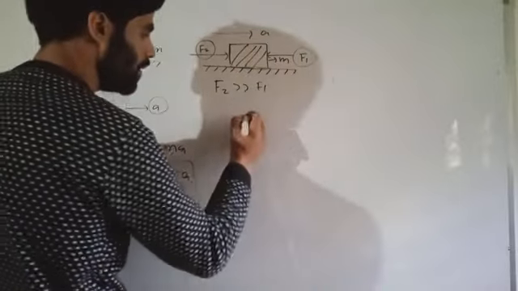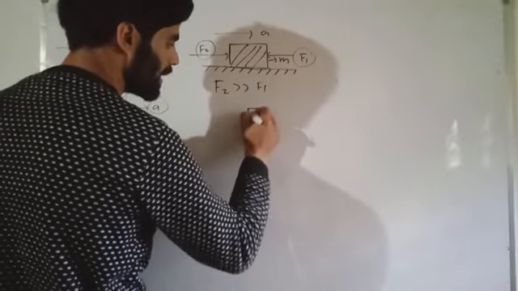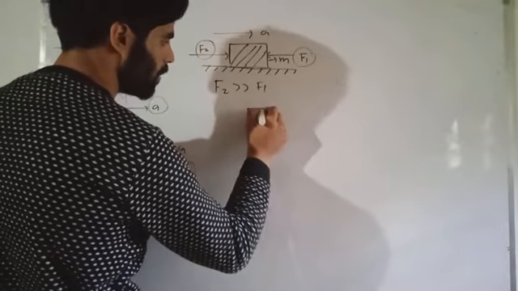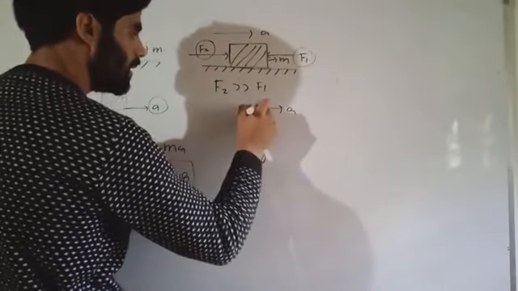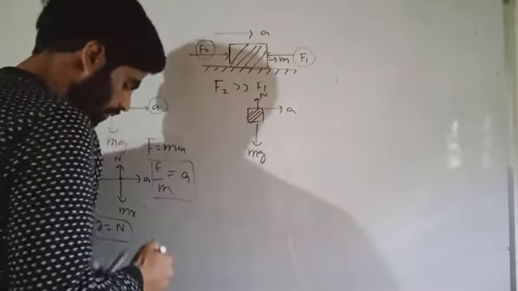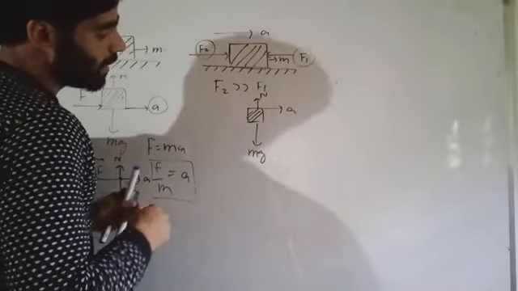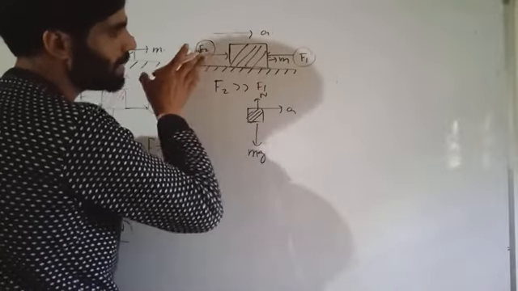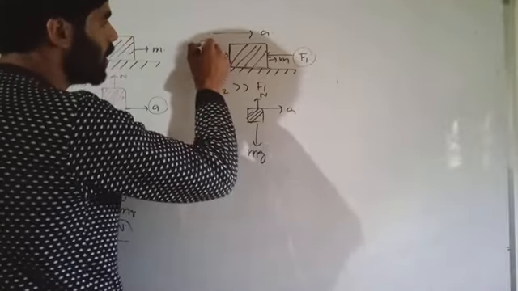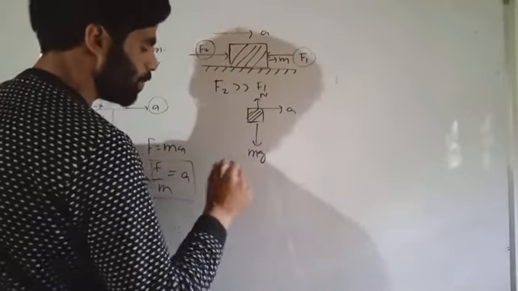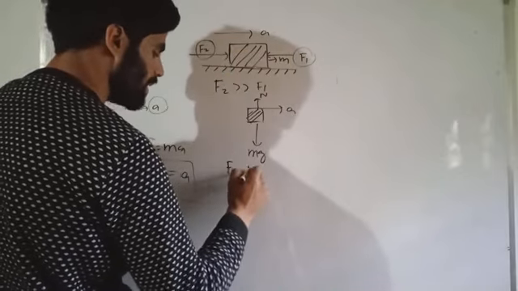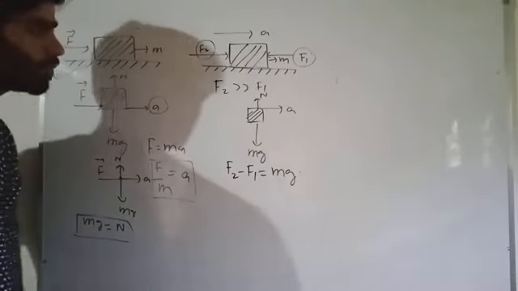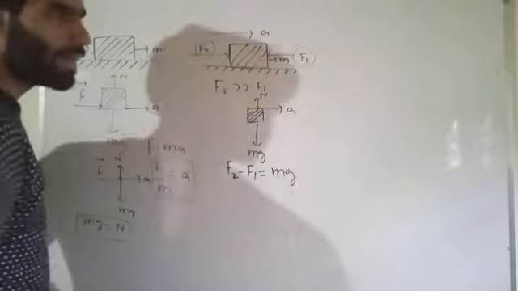So if we make a diagram of this mass, the weight of the body is in the downward direction given as mg, the acceleration of the body is in this direction, and the normal force is in the upward direction. The total force on this body: because the acceleration of the body is in this direction, F2 should be taken as positive. So the net force is F2 minus F1, because we have to take as positive the term in the direction in which the acceleration of the body is going.